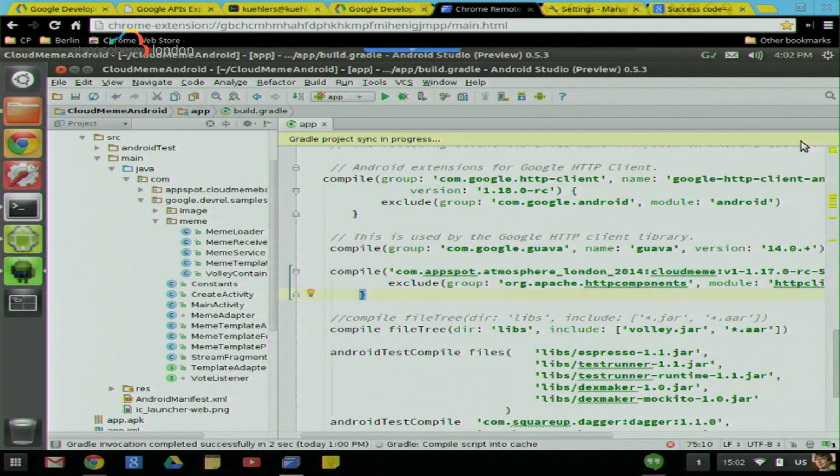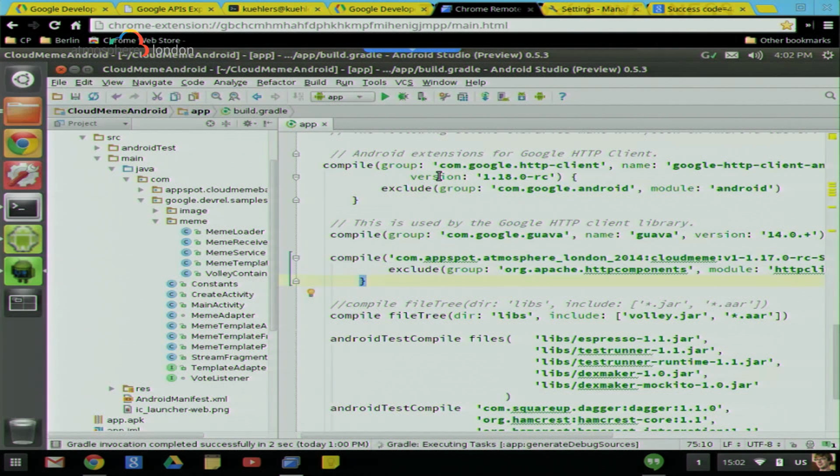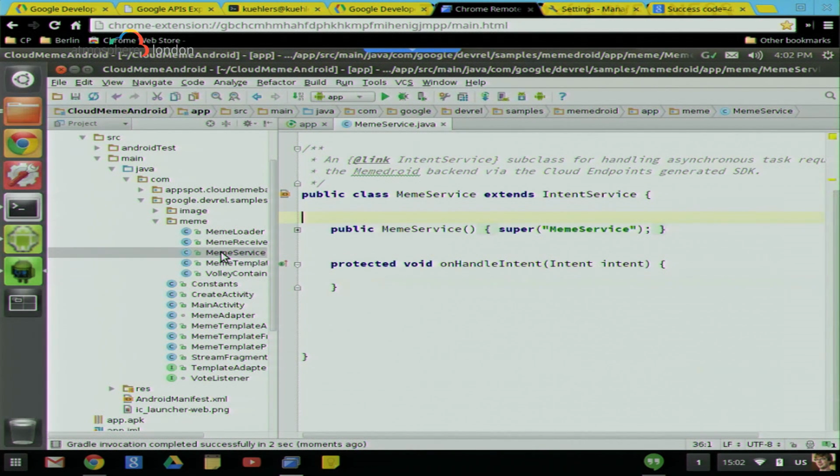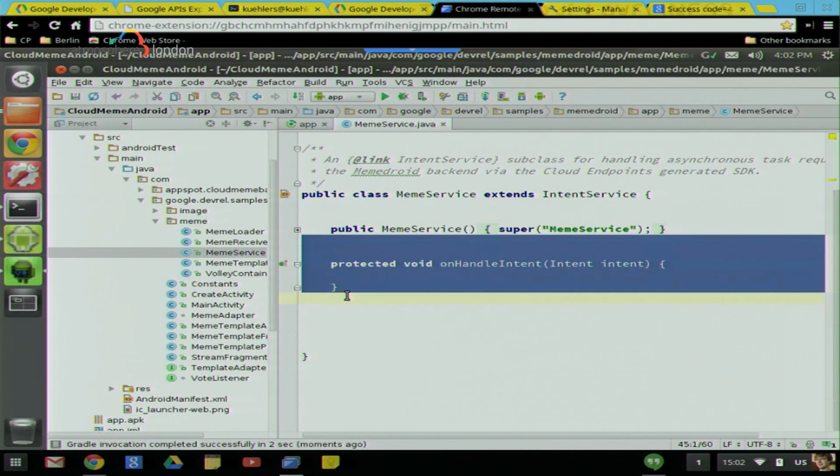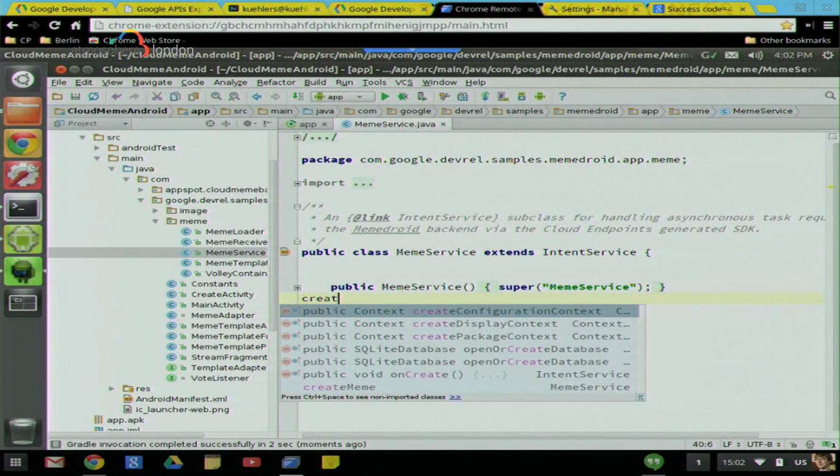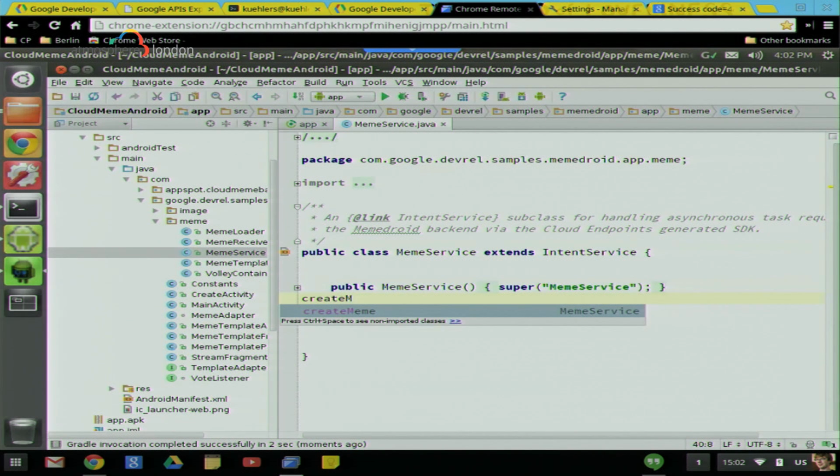It's happening now. Gradle is a build system written in Groovy, which is a dynamic language on the JVM, and integrated with Android Studio, and it picks up packages from the Maven repository that Jens installed his module into before. All right, so perfect. So let's go into the meme service, which I stepped out here, and I'm going to write some code to actually access the meme service. Let's see. No, that won't work right now.